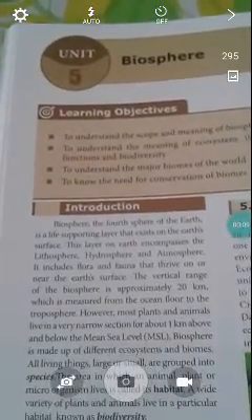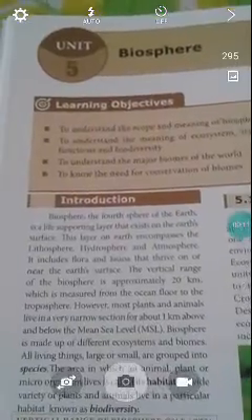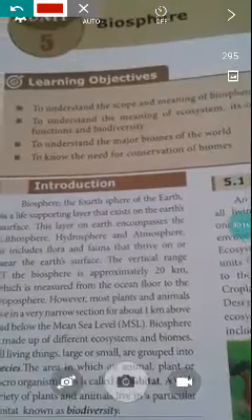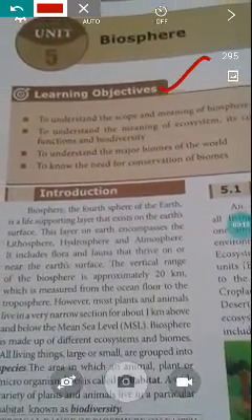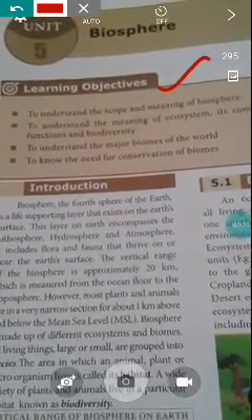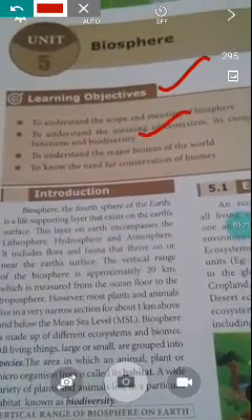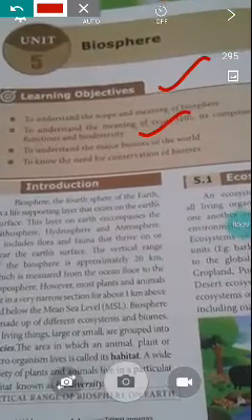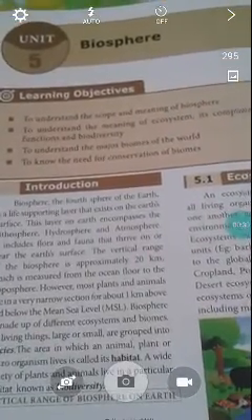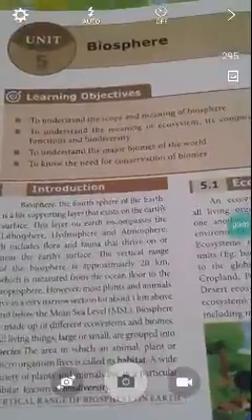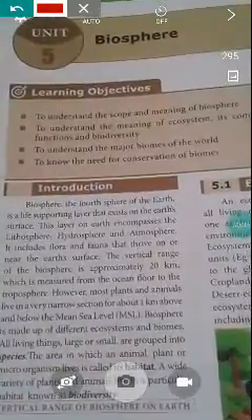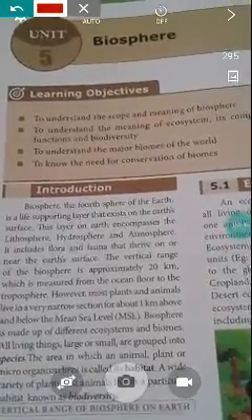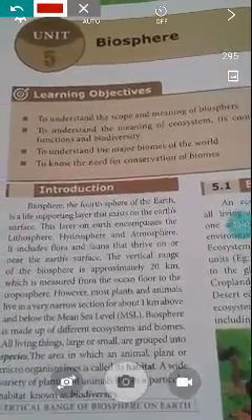Today we are going to see in the geography lessons, unit 5, biosphere. So let me see the first learning objectives. First one, understand the scope and meaning of biosphere. Second one, understand the meaning of ecosystem, its components and functions of biodiversity. Third one, to understand the major biomes of the world, and fourth one, to know the need for conservation of biomes.